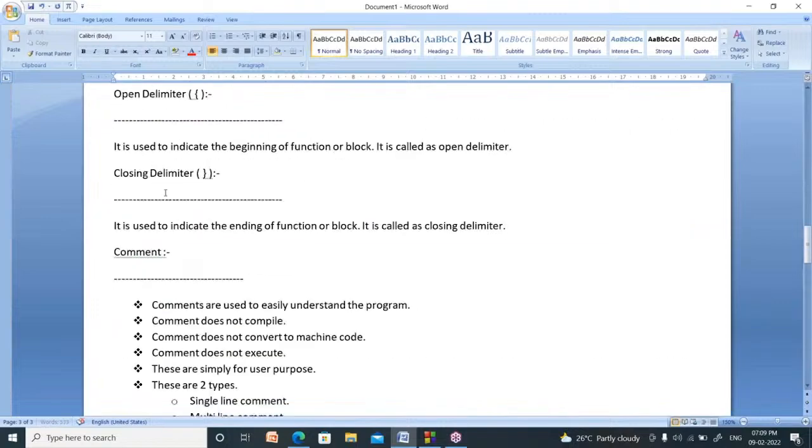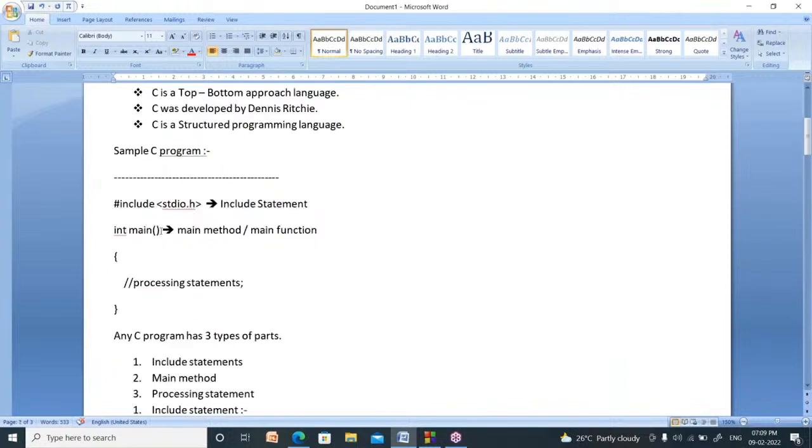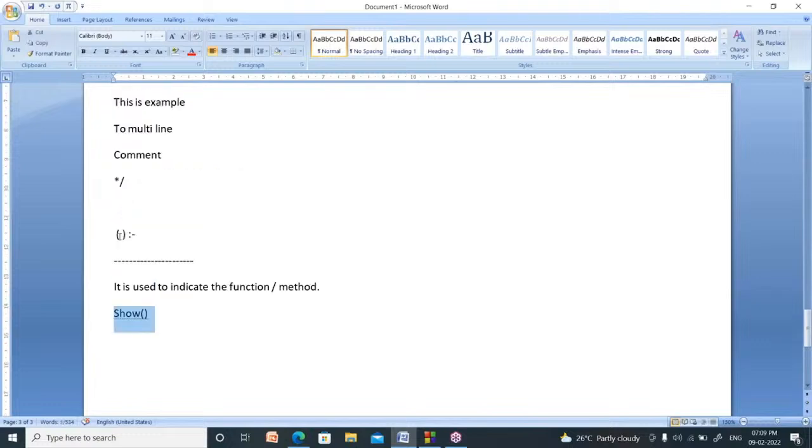So here, after main you used this symbol, which means it is called the main function. If you write like this, show, after using these round brackets, it is called the show function. What is the name of this one? The function name is show. It is the show function. So like this, it is the symbol of a function.